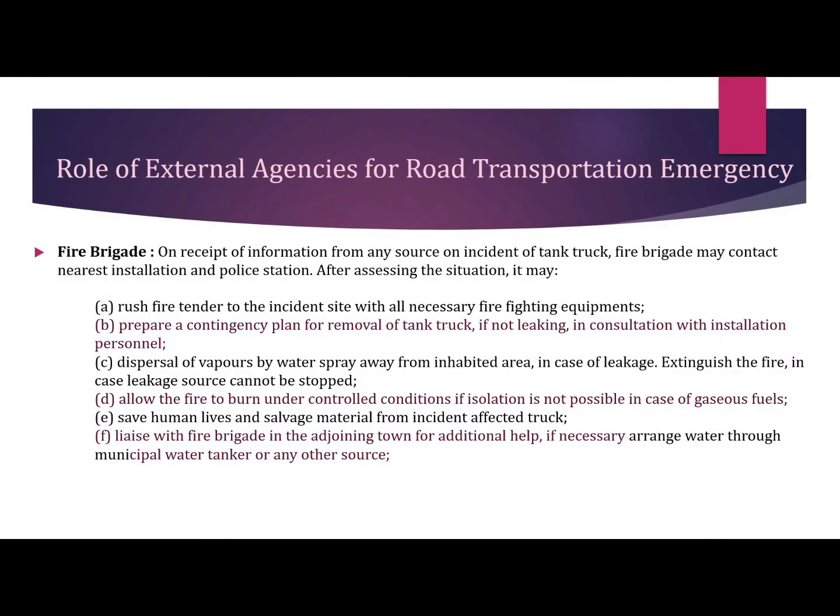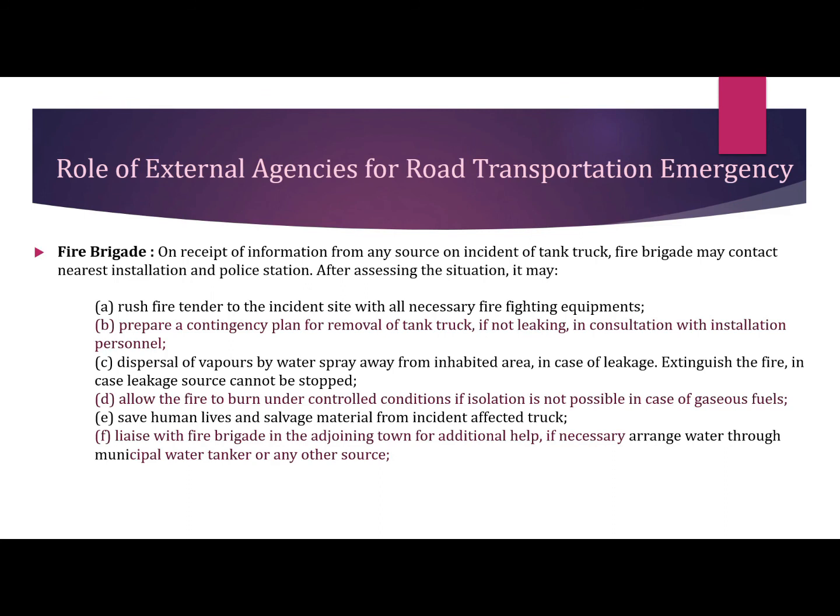So now let's look at the role of external agencies for road transportation emergency. First, fire brigade. On receipt of information from any source on an incident of a tank truck, the fire brigade may contact the nearest installation and police station. After assessing the situation, it may take one or more of the following measures. Rush the fire tender to the incident site with all the necessary firefighting equipment. Prepare a contingency plan for removal of the tank truck if not leaking, in consultation with installation personnel.